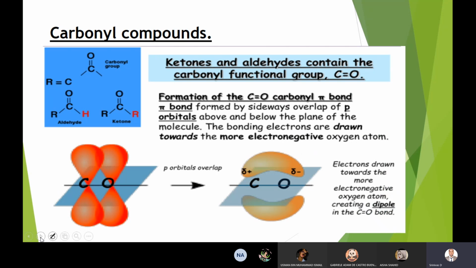Now this is the topic where I stopped yesterday: bonding in carbonyl compounds. What kind of bonding is present, and why is there polarity in carbonyl compounds? Everything is explained in this slide. If you have any questions, you can raise your hand and I'll explain. If not, read for 1 or 2 minutes, then let us proceed further.